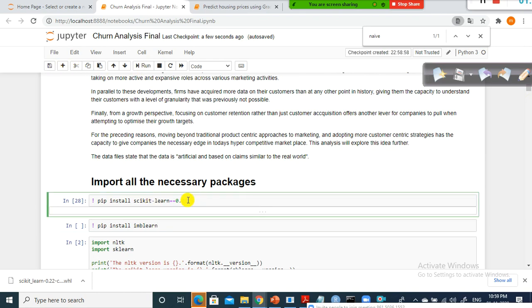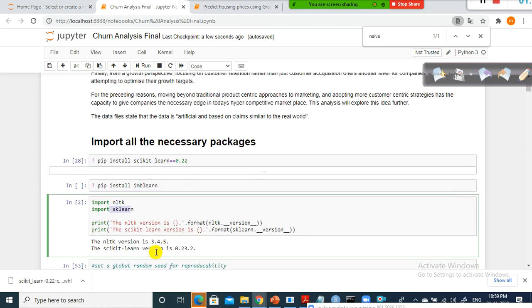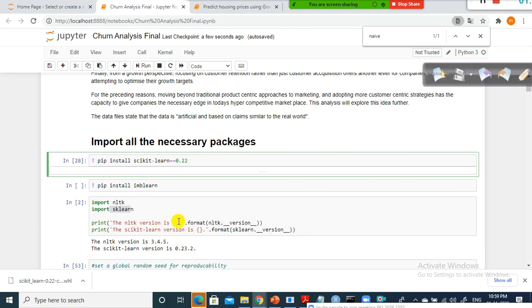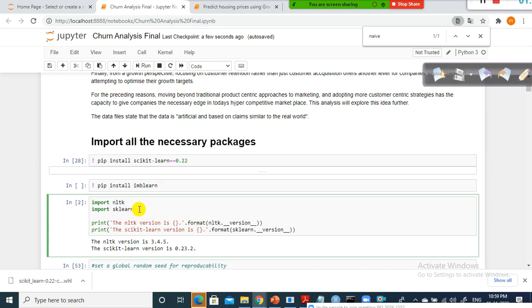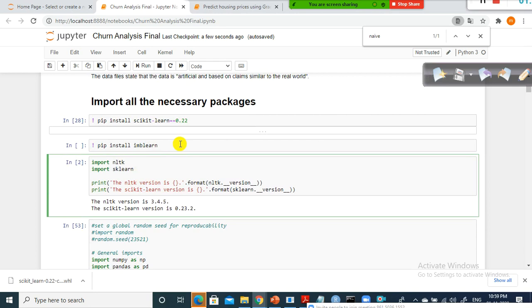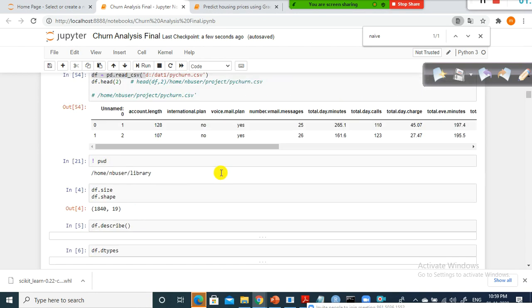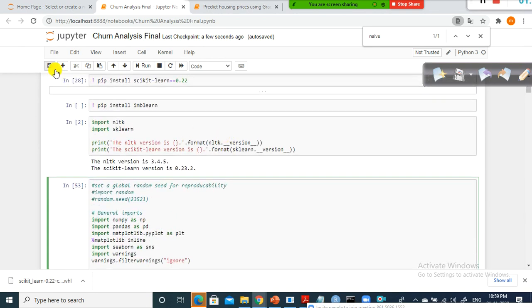So scikit-learn==0.22. You need to see that sklearn is available, but if you check the version, it is an older version. You need to upgrade it using this command. After I did the installation, I could see 0.22, a higher version. With this only, the imbalanced-learn package is working. If you use the default sklearn that got pre-installed with Anaconda, then when you install imbalanced-learn it will get installed, but when you try to import it, it will throw an error. Keep that in mind.